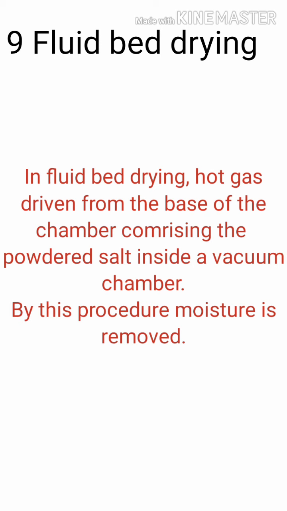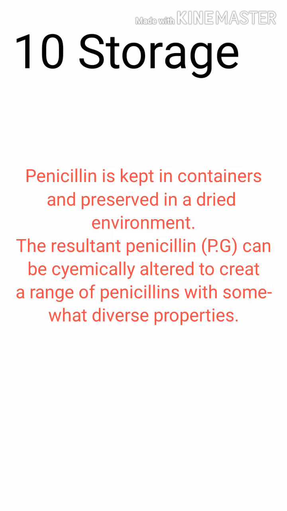By this procedure, moisture is removed and a much drier form of penicillin is obtained. The last step is storage. Penicillin is kept in containers and preserved in a dry environment.